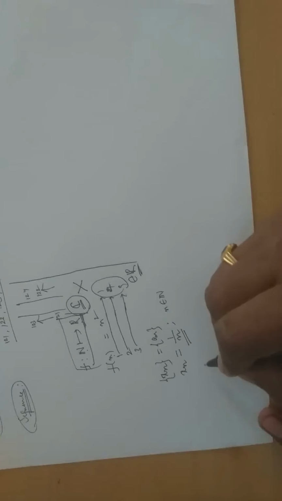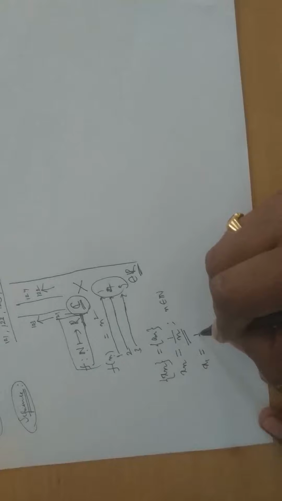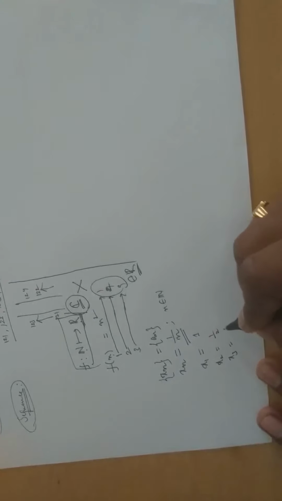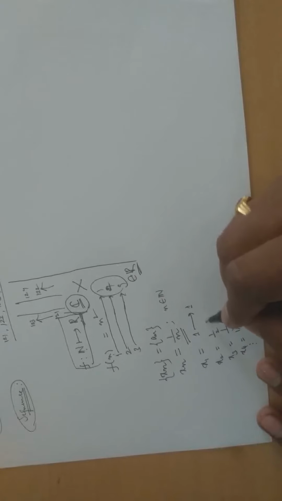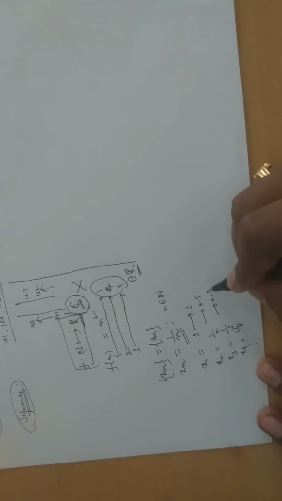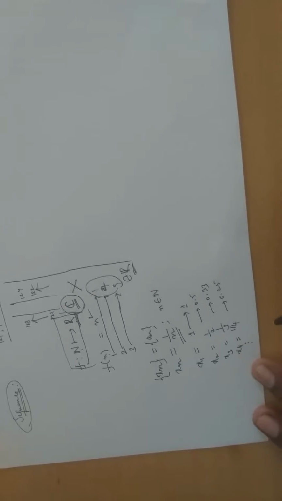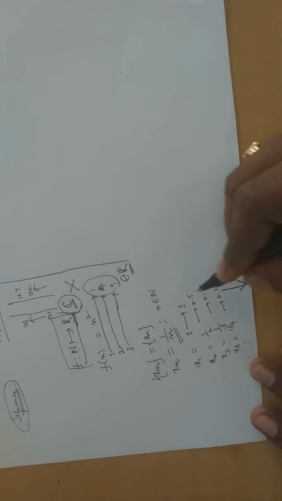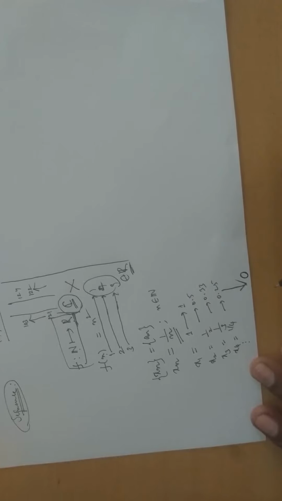See, put n equal to 1. What is x1? It is 1. x2 is 1 by 2. x3 is 1 by 3. x4 is 1 by 4. Its values are 1, 0.5, 0.33, 0.25. If you go on likewise infinitely, where will you approach? Since it is decreasing, you may say, sir, it goes to 0. As n tends to infinity, this will go to 0.